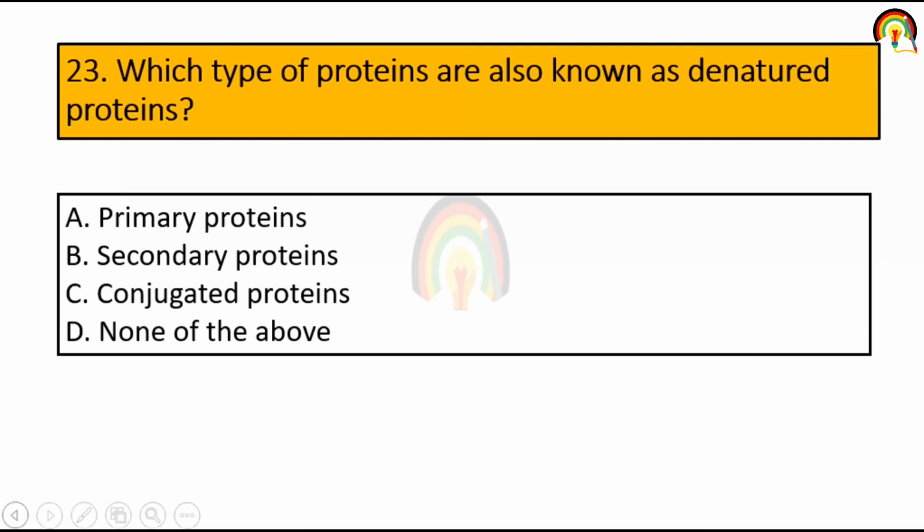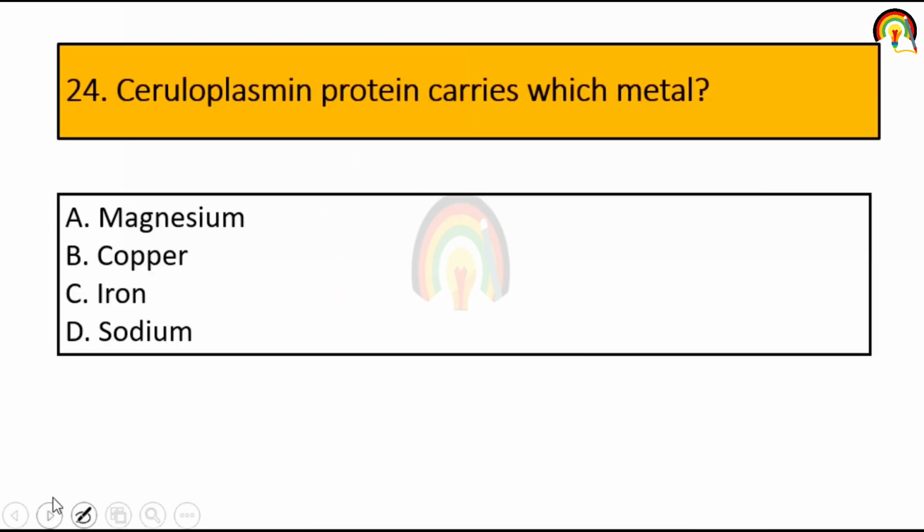Next one, which type of protein are also known as denatured protein? Primary protein, secondary protein, conjugated protein, or none of the above. So primary protein also known as denatured protein. And fibrous protein is also known as scleroprotein. Next one, ceruloplasmin protein carry which metal? So this protein mainly carry copper as a metal.